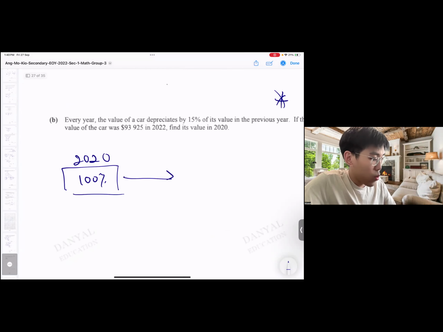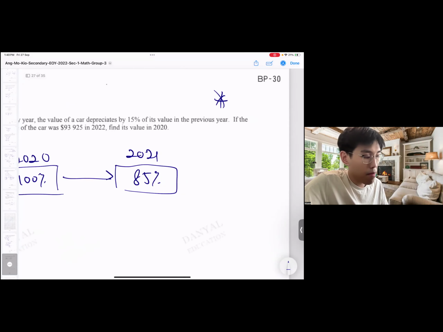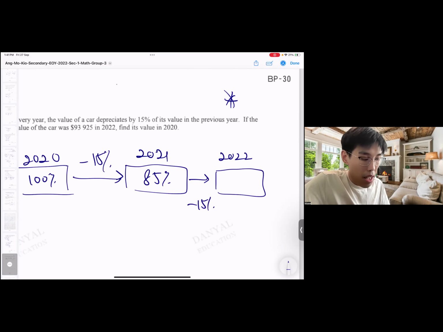So in 2021, it will be 15% drop of the 100%. So it'll be 85%. Because drop 15%. Okay, for the new year here, which is 2022, I drop another 15%. But take note, this 15% is off 85%.